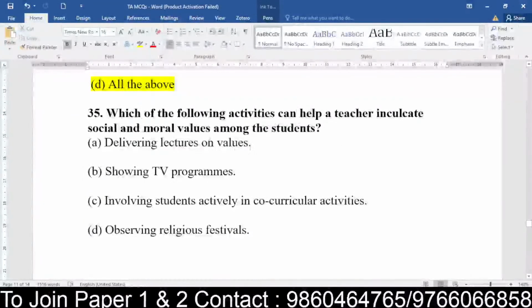Delivering a lecture on values, showing TV programs, involving students actively in co-curricular activities, or observing religious festivals. What the teacher does will help students understand the importance of social and moral values. What role of the teacher is important here?